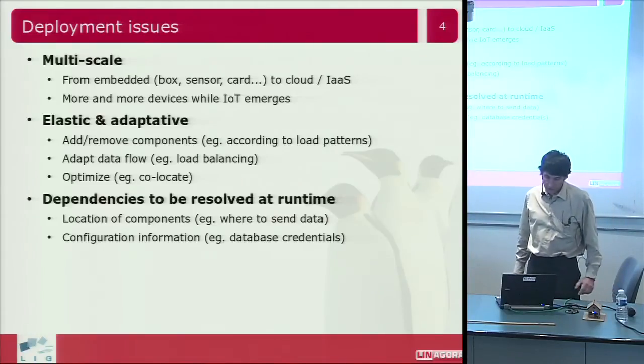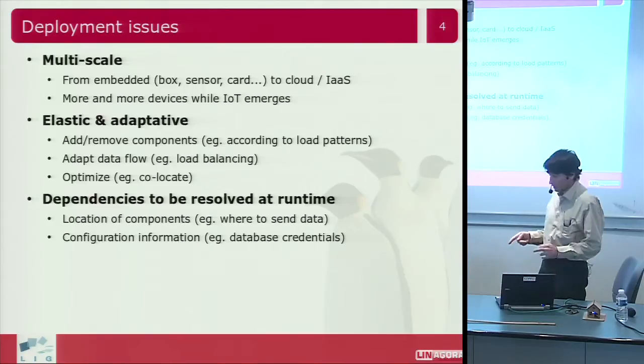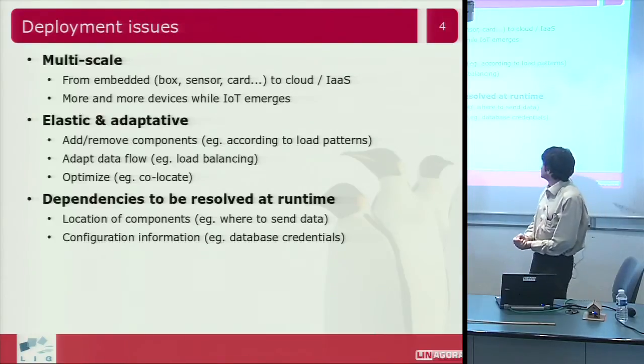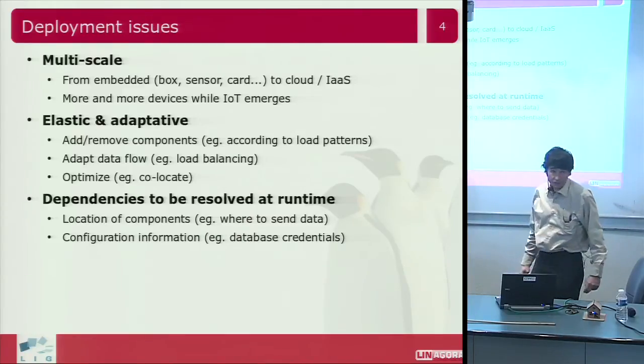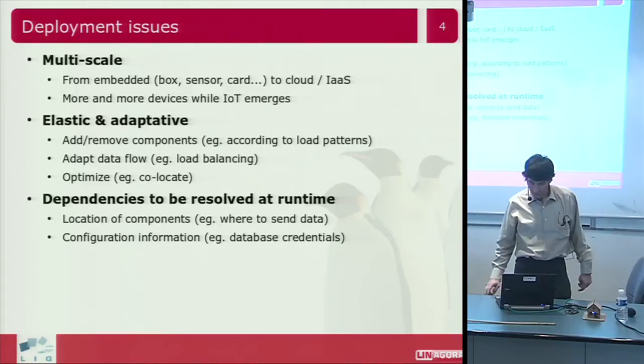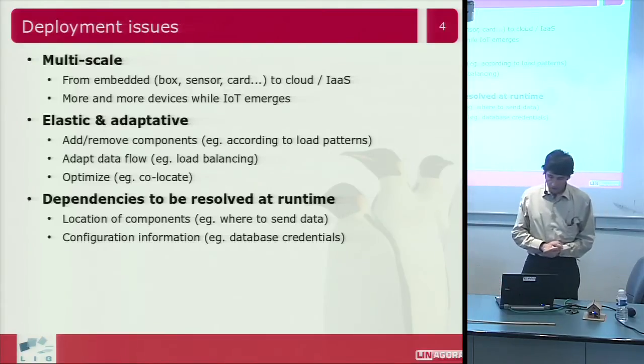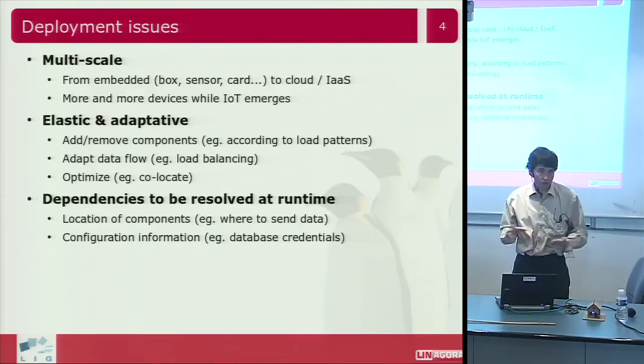Okay, and last but not least, and that's what we are currently working on with RoboConf, is the resolution of dependencies, of dynamic dependencies at runtime. Because when you deploy something, you need some information from other modules that can be deployed anywhere on the network.